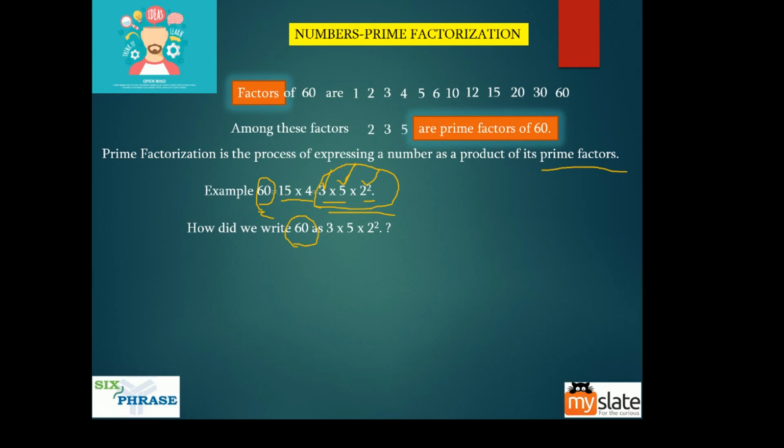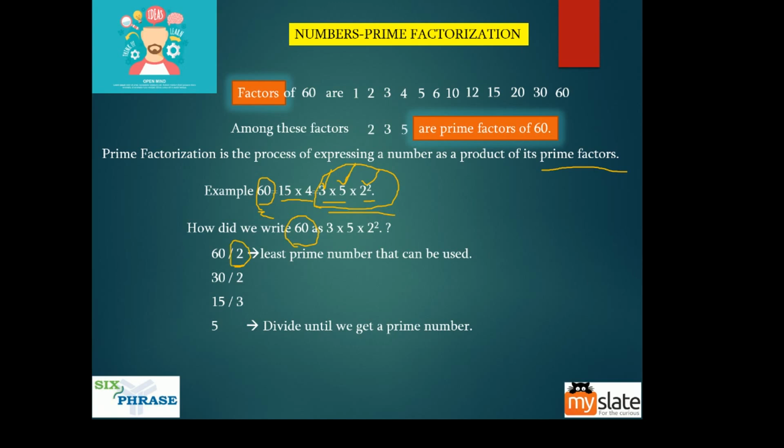Now this is what I'll do. I'll take 60 and then here I'll use the least prime number that can be used. See, 60 is divisible by 2, guys. It is divisible by 3. It is divisible by 4. It is divisible by 5. It is divisible by 6. All these numbers. But why do I choose 2? Because it is the least prime number that can be used at this point.